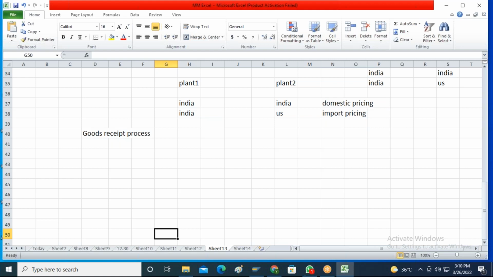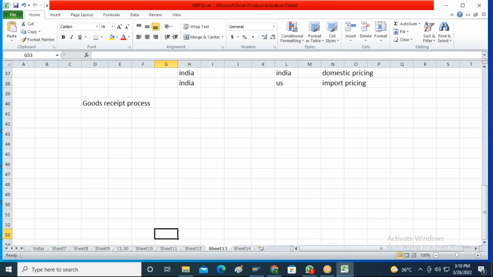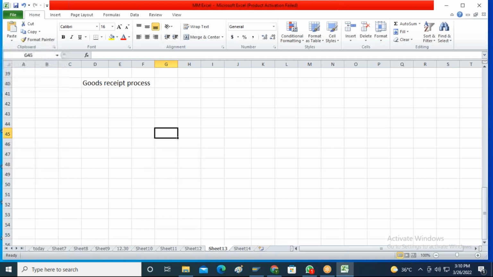So how are we going to do the goods receipt process in the SAP system against the materials which were delivered into the company? And what configuration do we need to perform before doing the goods receipt? The configuration that we need to perform before doing the goods receipt is the automatic account determination settings.